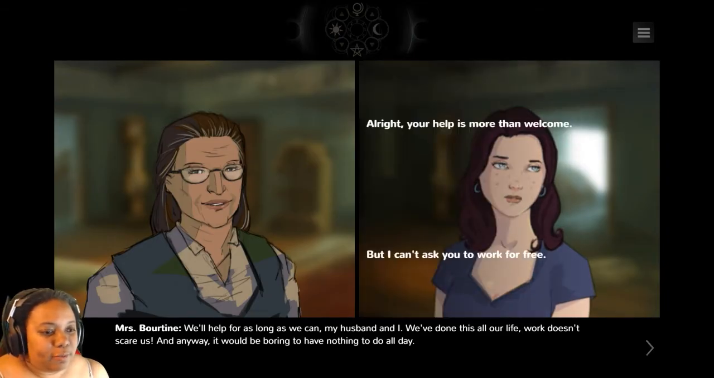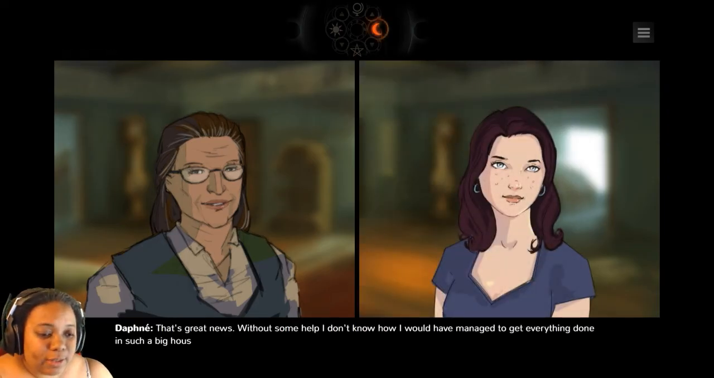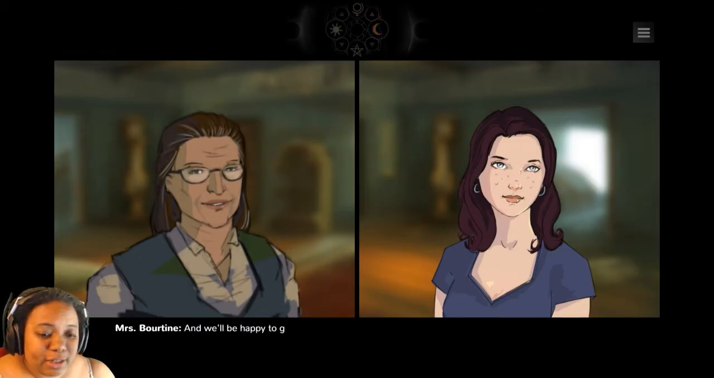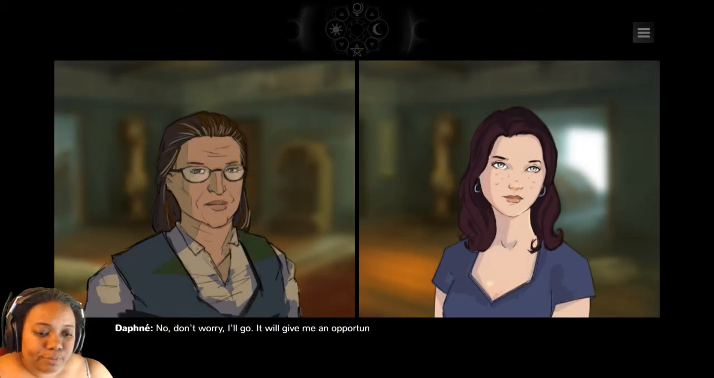That's great news. Without some help, I don't know how I would manage to get everything done in such a big house. And we'll be happy to give you a hand. Would you like me to get you some groceries from the market tomorrow? I used to do it for the madam. Since Miss Sophie left, she didn't go out much. No, don't worry, I'll go. It'll give me an opportunity to check the village out.